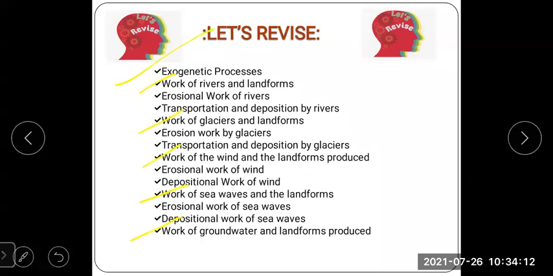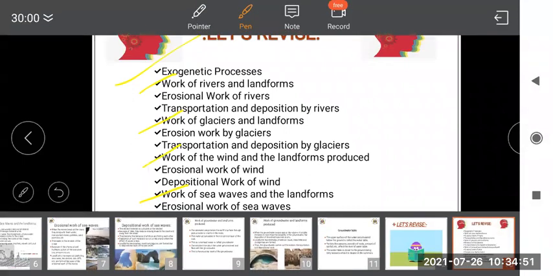With these 5 agents, we have learned about their various landforms. With the river, we have studied V-shaped valleys, alluvial fans, meandering of rivers, and deltas. Then with the glacier, we have seen the types of moraine, cirques and horns, lateral and medial moraines, and U-shaped valleys also.